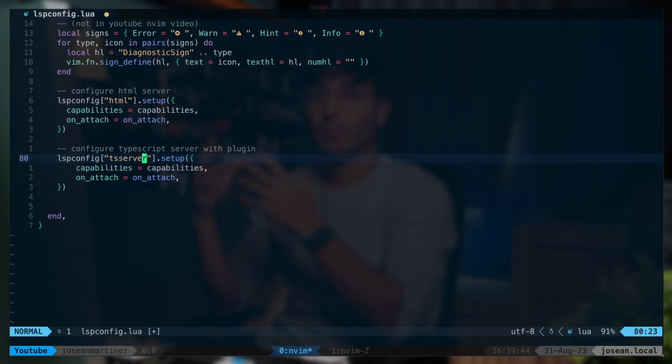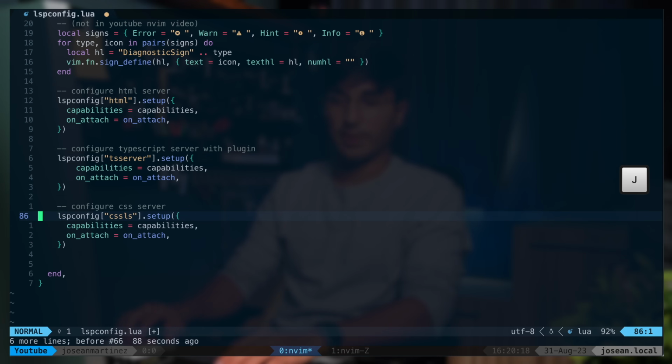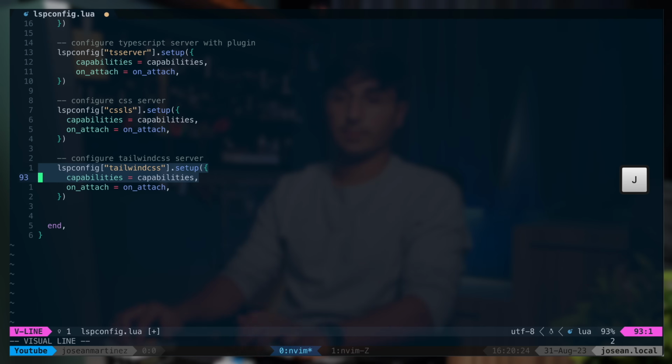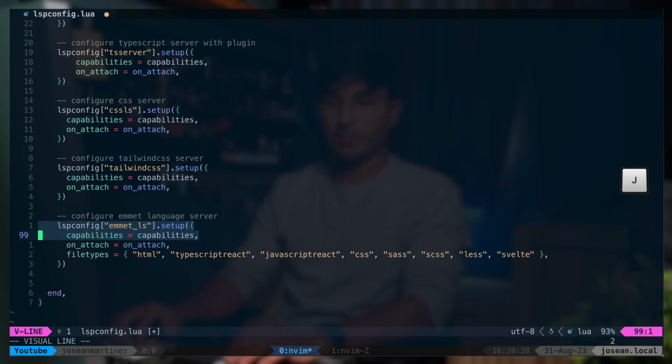It has examples for a ton of different language servers, and you can probably find the ones that you need for your specific use case. A lot of them are pretty simple, and you just have to assign the onAttach function and the capabilities for auto-completion. I also have a config for CSS. I have another one for Tailwind CSS.